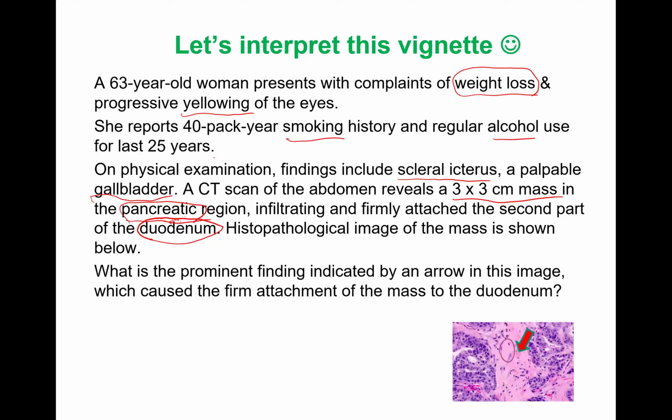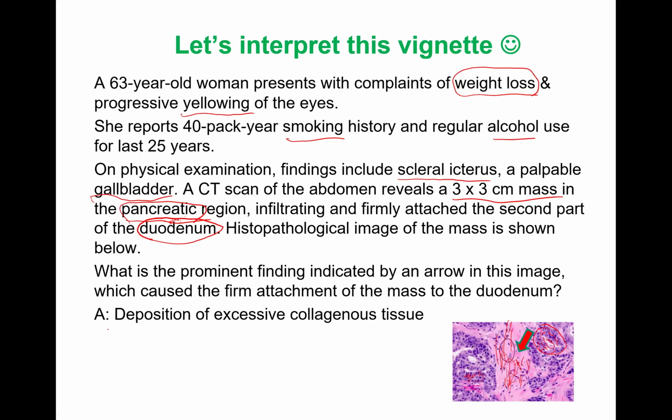So let's see. The question is asking you about this arrow, what this finding is. You have to look further. These are gland-like structures. You can see the lumen, and the surrounding cells with a lot of hyperchromatic, dense, bigger nuclei. You can see purple dotted cells. And this is a lot of, what is this? Stroma, right? A lot of stroma is produced.